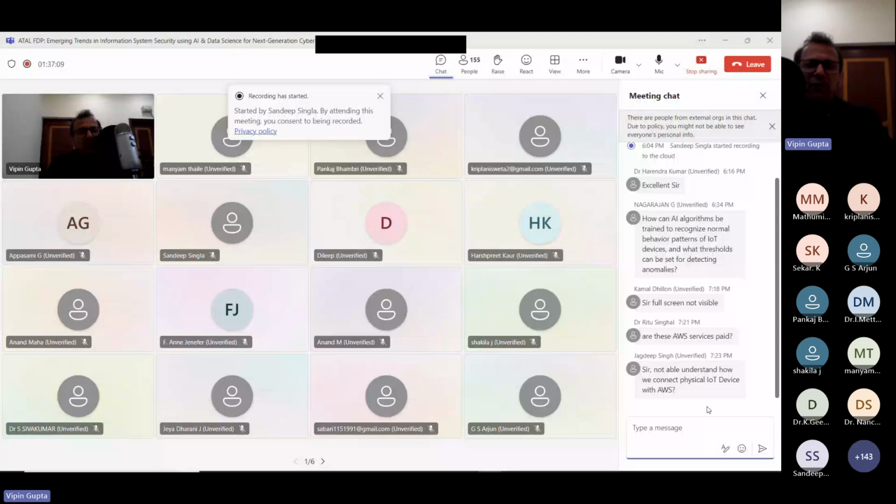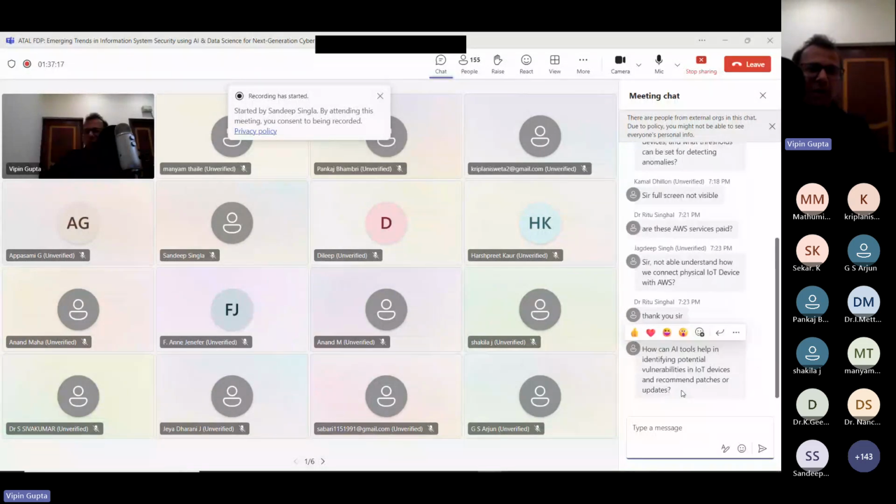Yes, in physical, suppose you have one Raspberry Pi. Now we know that a Raspberry Pi can also be used as an IoT device. So what we have to do is, the Raspberry Pi will be connected with the internet. So on the internet, let me show you one thing, just because you have asked.